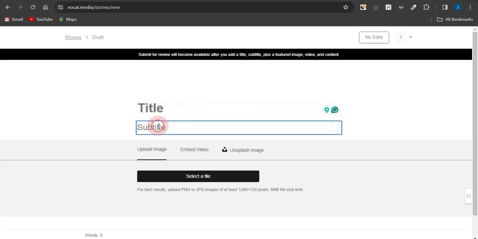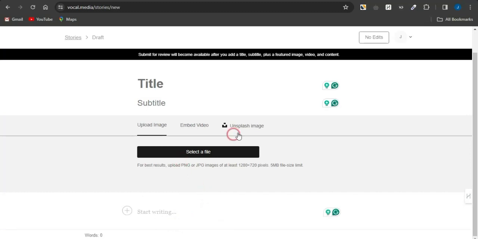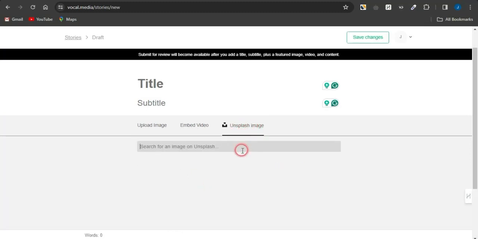You also need to add a very cool subtitle right now, and you can see right here it says, for you to actually submit this article for review, you need to have a title, subtitle, plus featured image, video, and content. Now once you're adding a very cool title and subtitle, you can just simply paste in the write-up in this section, and you can just simply select images from the Unsplash section right now.